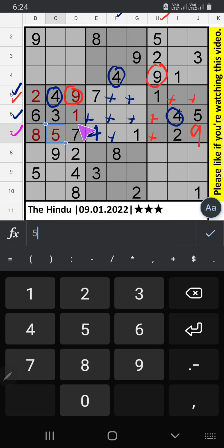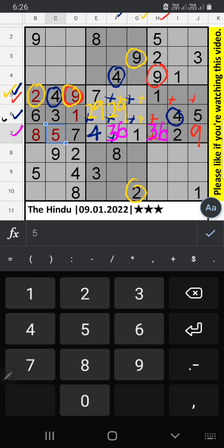In the 7th grid, 2 numbers are remaining, 3 and 6. 3 and 6 will come in any one of the cells. We will confirm later. In column G and the 5th row we have the pair numbers 2 and 9, so 2 and 9 can't come in these cells. 2 and 9 will come in any one of the cells. We will confirm later.